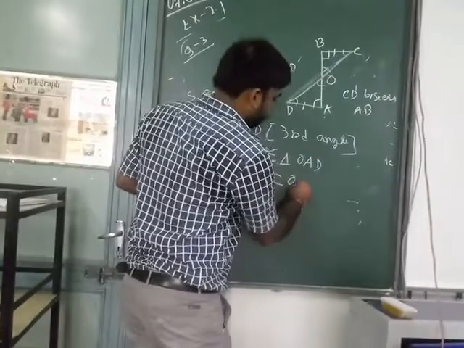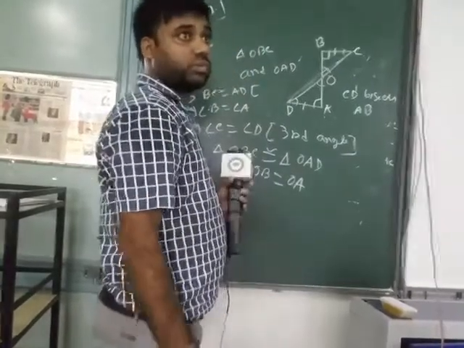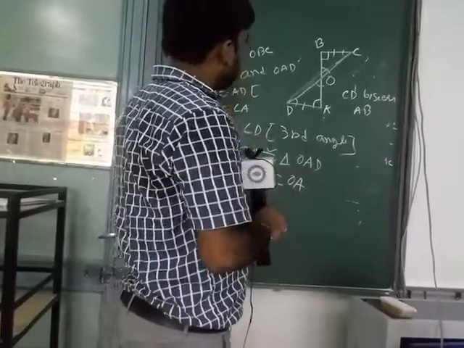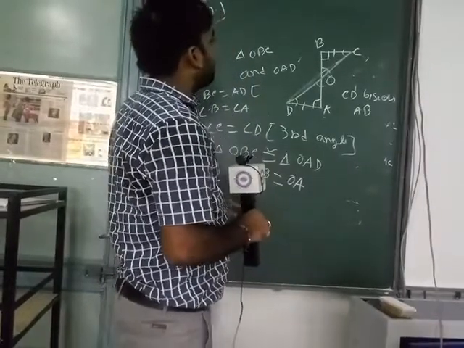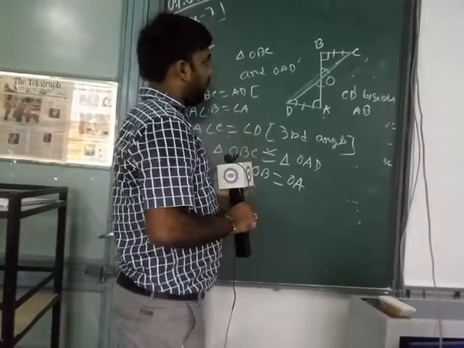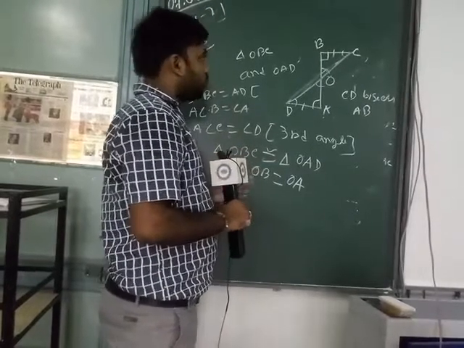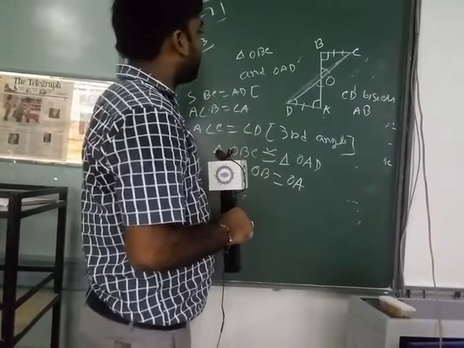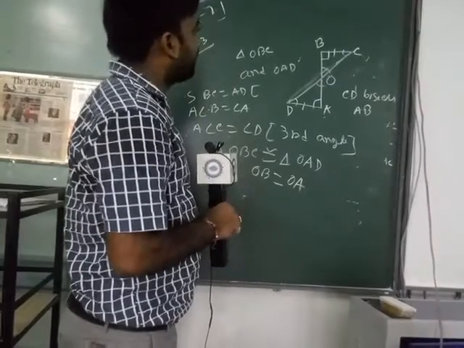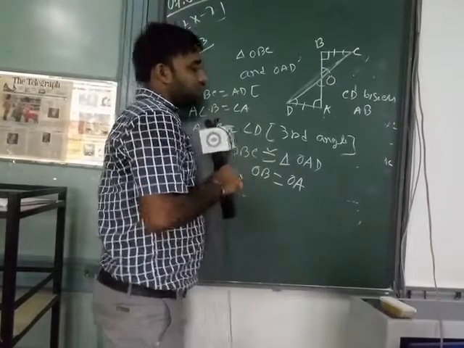It means that line segment AB is divided into two equal parts at the point O. So it is clear that line segment CD bisects the line segment AB. Okay students, thank you.